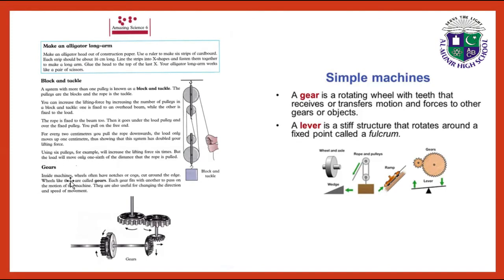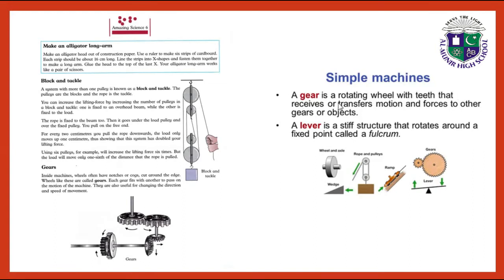Gears. Inside machines, wheels often have notches or cogs cut around the edge. Wheels like these are called gears. Each gear fits with another to pass on the motion of the machine. They are also useful for changing the direction and speed of movement. Students, here we have the picture. We have the picture of gears.